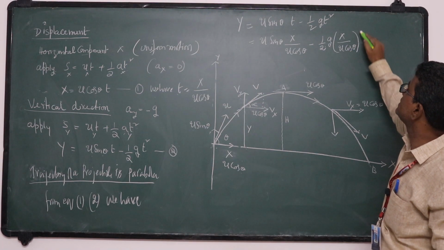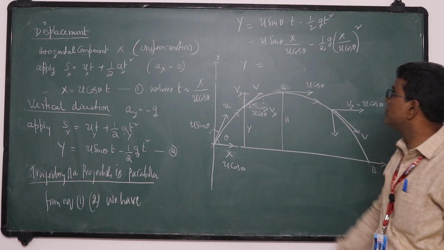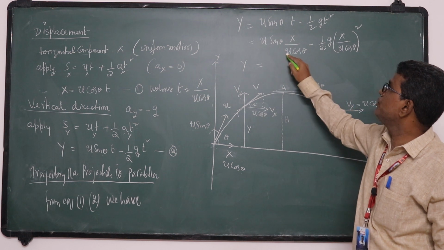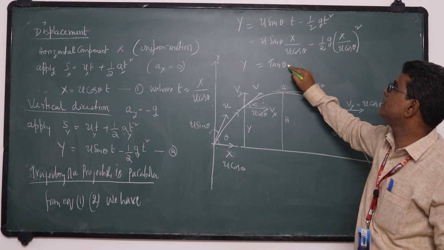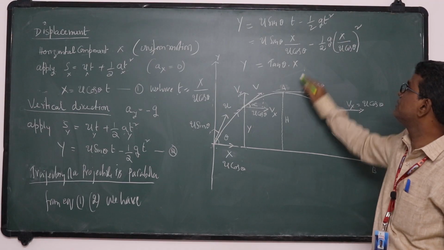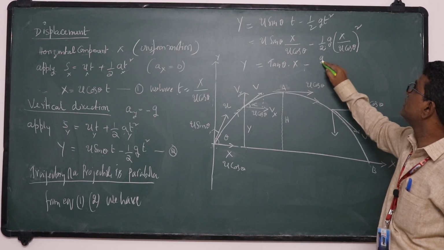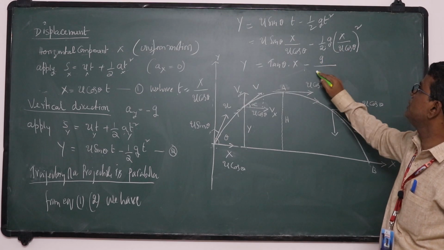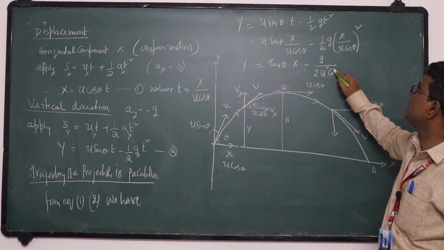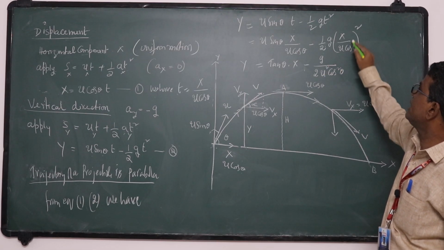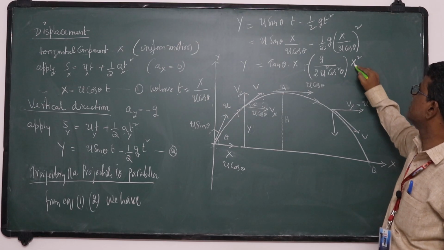This is t square. So what will you get? y is equal to, u gets cancelled, sin theta by cos theta gives tan theta into x, minus g by 2 u square cos square theta into x square.